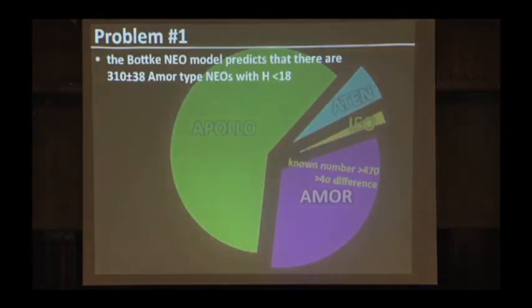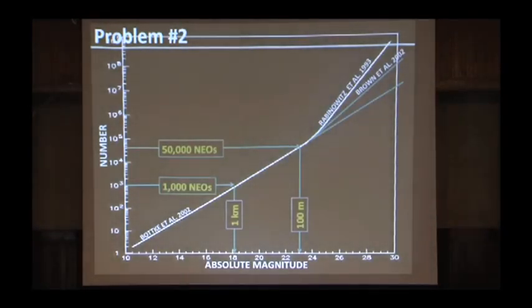But there are problems with these models that we've created. Our model predicts 310 plus or minus 40 of these Amor-type asteroids, but the known number is 470. So that's a big difference. It's a 4 sigma difference. So it means that our model must be wrong. Of course, we did our model 12 years ago.